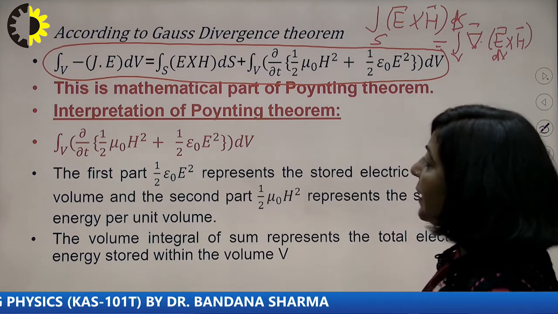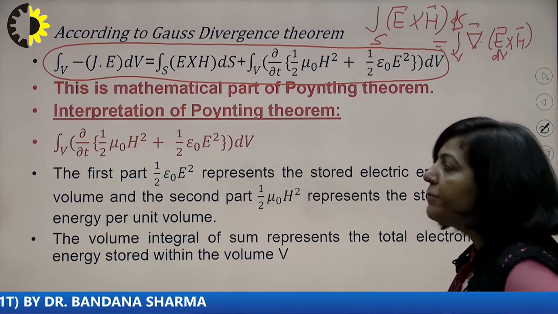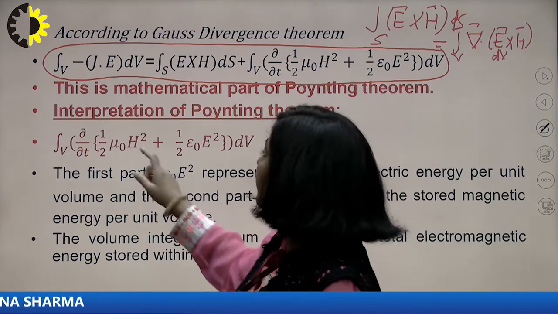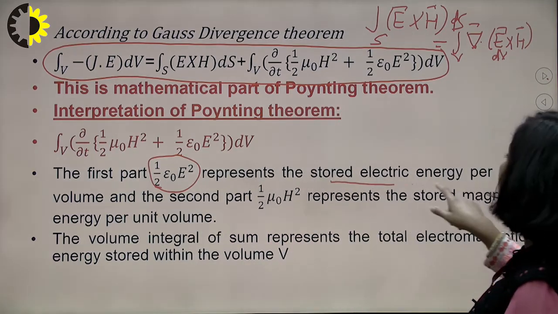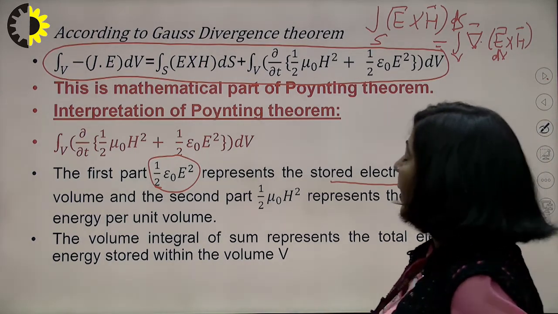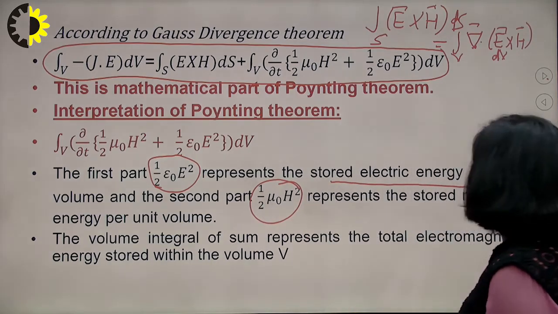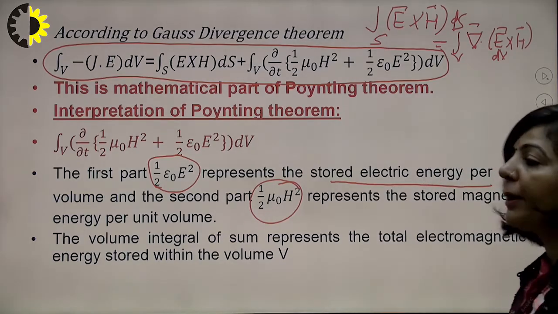As you can see here, I have taken that term, the volume integral of del by del t of half mu naught H square plus half epsilon naught E square. As you know, half epsilon naught E square represents the electric energy stored per unit volume, and half mu naught H square represents the magnetic energy stored per unit volume.